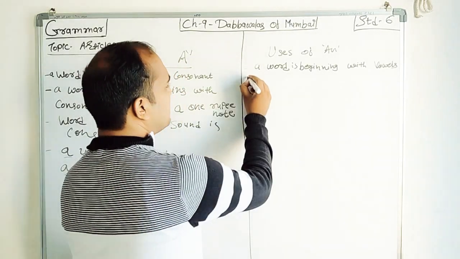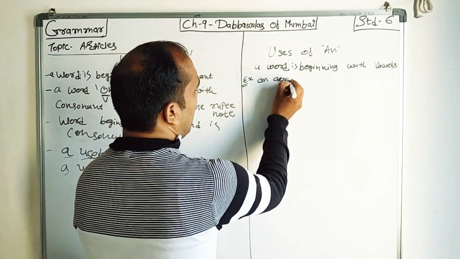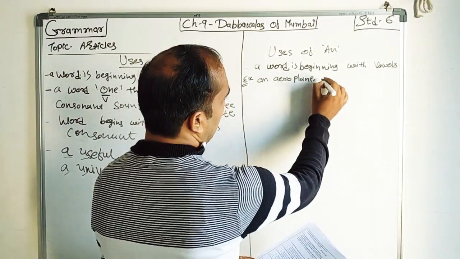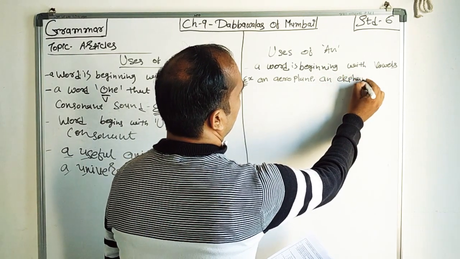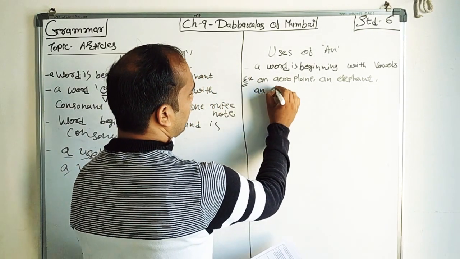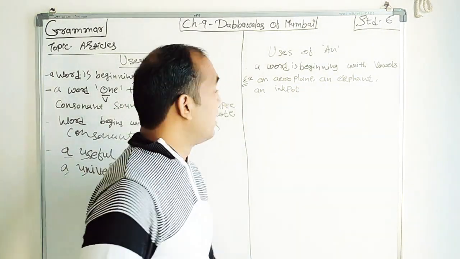So we all know examples if you want. So an aeroplane, an elephant, an import. See this thing.